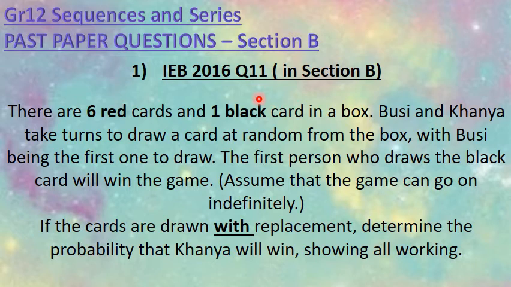The skill you need is to be able to lay out on paper what is actually being asked of you, how to tackle a question like this. Right, let's read through it. It says there are 6 red cards and 1 black card in a box. Busi and Kanya take turns to draw a card at random from the box, with Busi being the first one to draw. The first person who draws the black card will win the game.